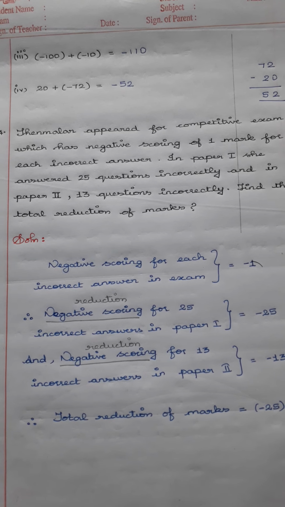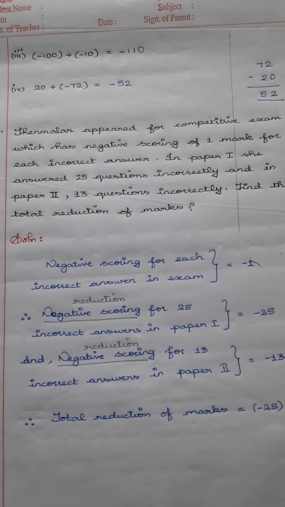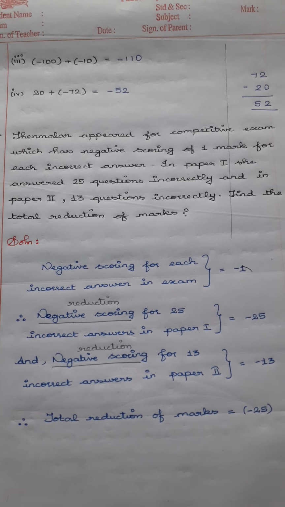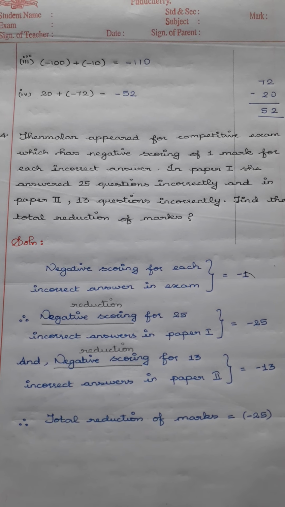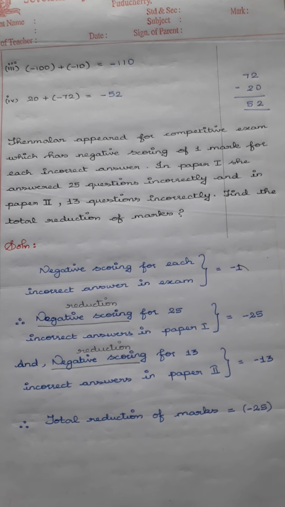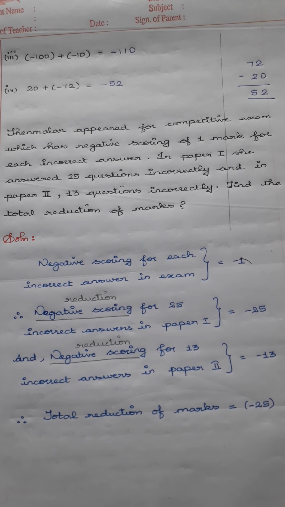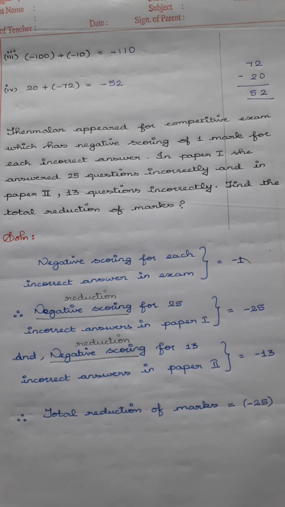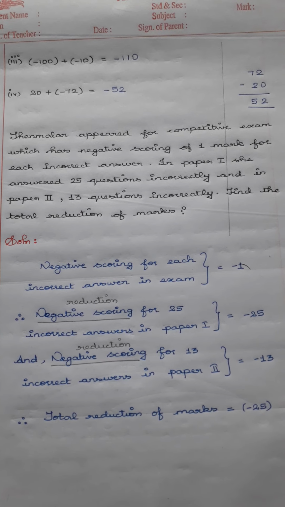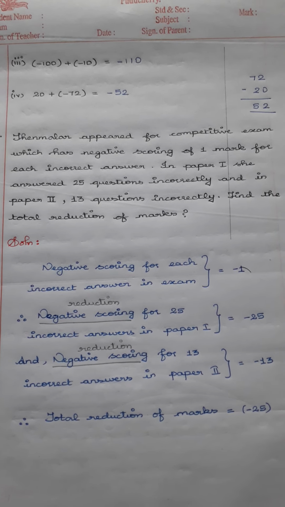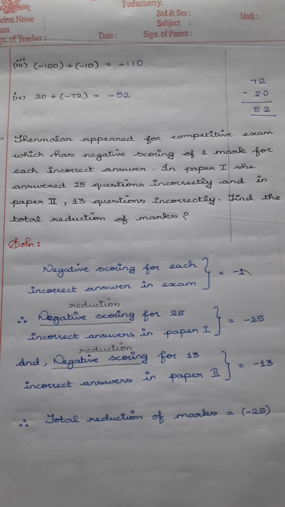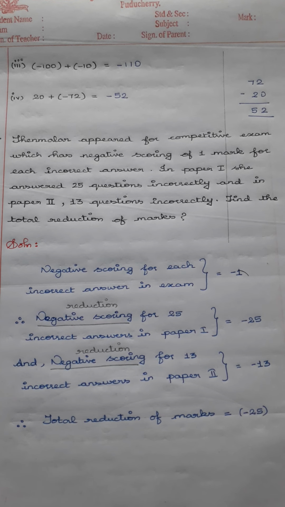For those questions, they will be giving negative scoring. Negative scoring means if you write one wrong answer, they will be minusing 1 mark from the total marks which you get. So in the same way here, Thenmalar appeared in a competitive exam with a rule of negative scoring. If she answers wrongly, for each wrong answer they will be minusing 1 mark.